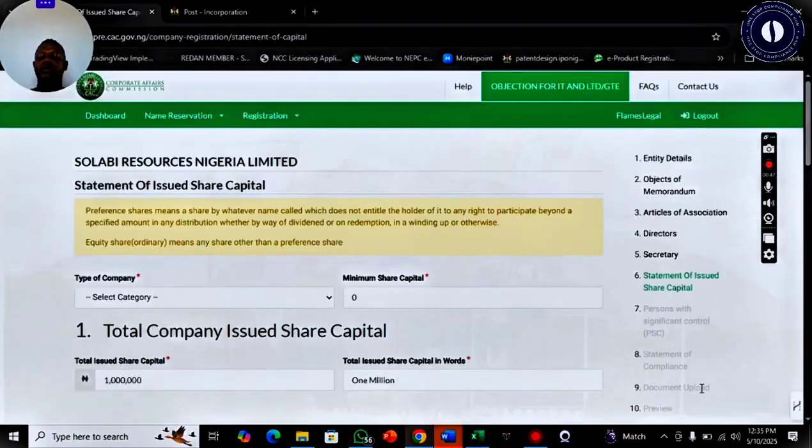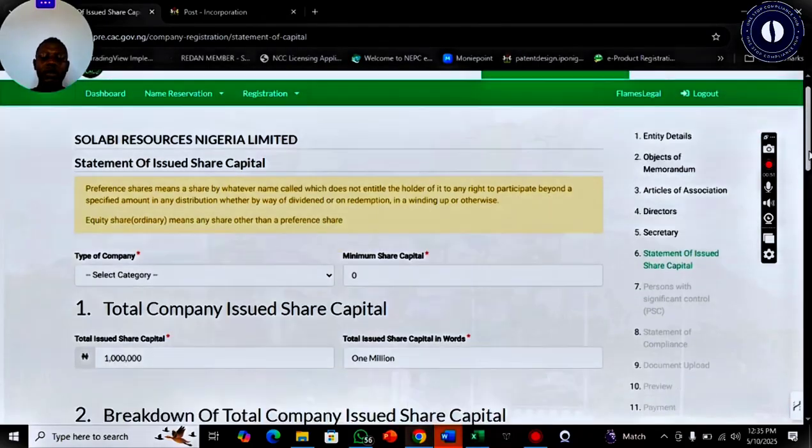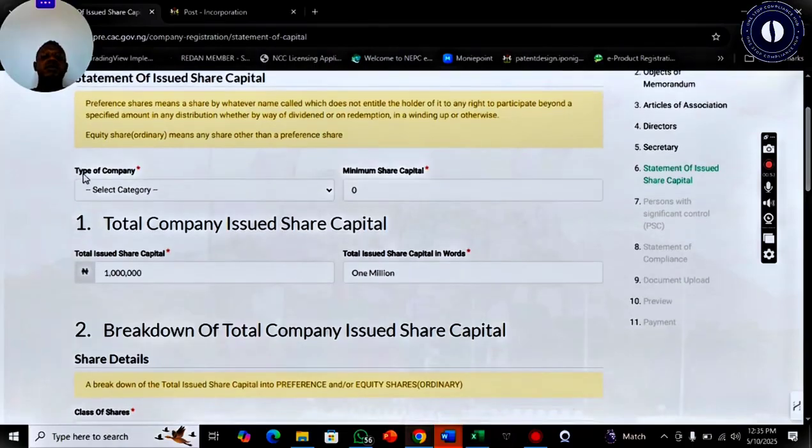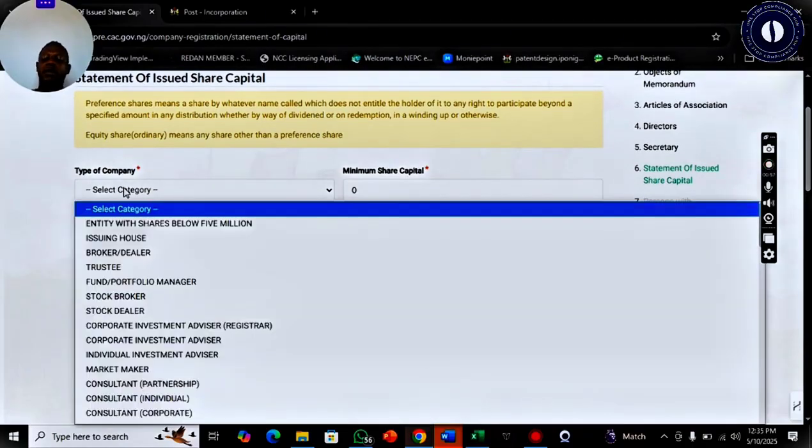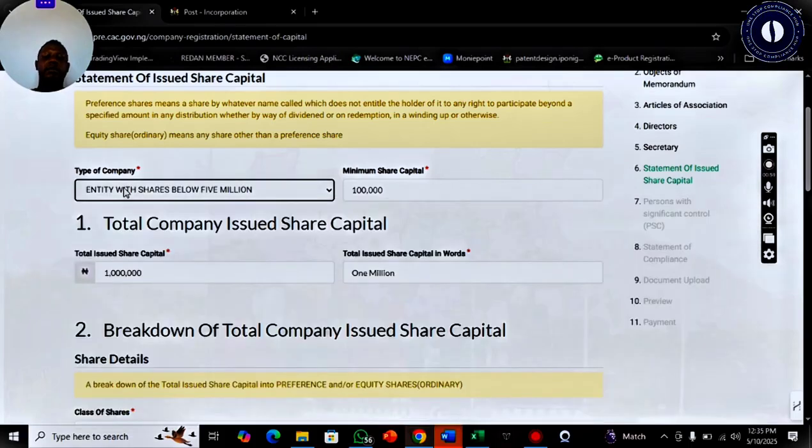So we'll close this, and then it brings us to the registration proper. The first thing is the type of company. We'll select the type of company. There are a series of companies listed here. Depending on the company you're looking for, or depending on the share capital of your company, it will determine the price range for you to select from these options.